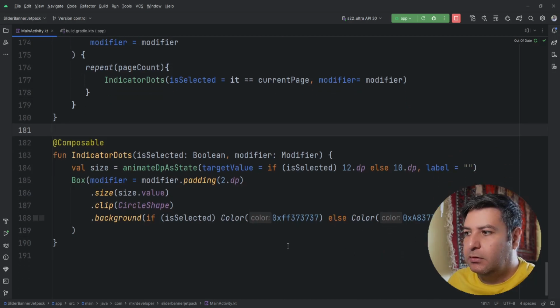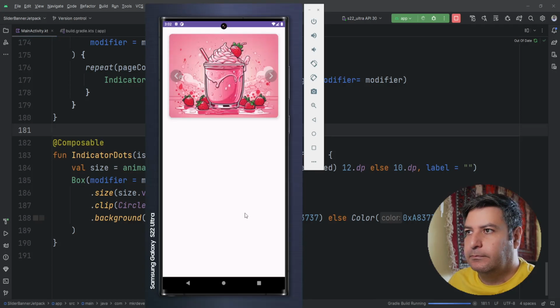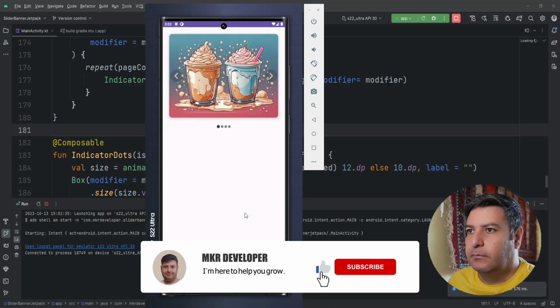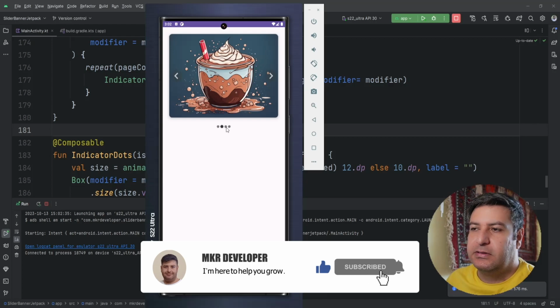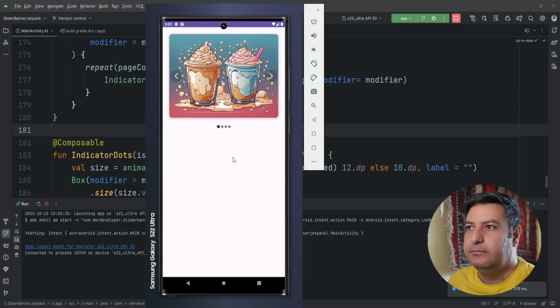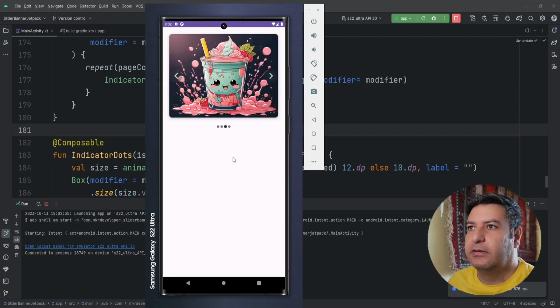Okay, now we don't have same color. The selected color is darker and unselected color is lighter. Let's check it. Okay, here we have different size in the dots and different color in the dots as well. As you can see, everything works perfect.